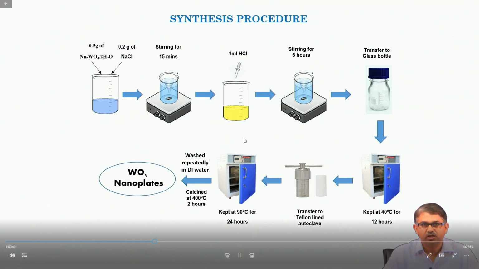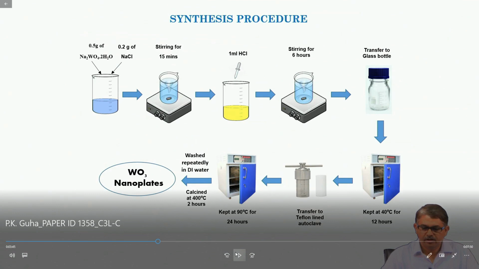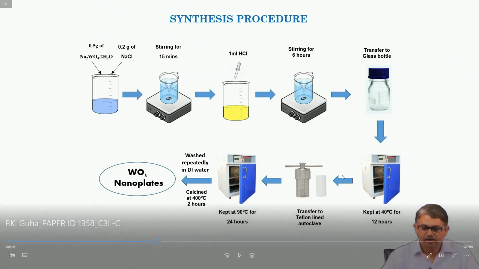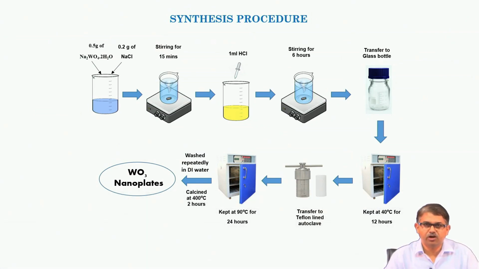So, that basically gives us WO3 nanoplates. And we use these nanoplates for the sensing purpose. So, that is our sensing layer. This is basically a hydrothermal approach.